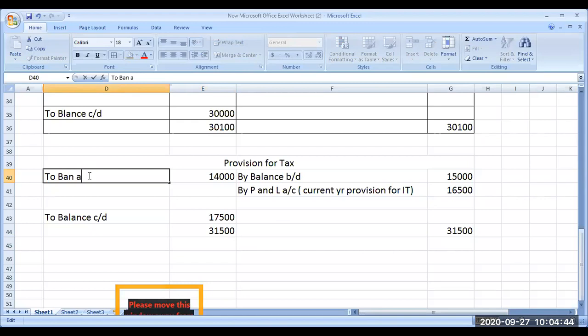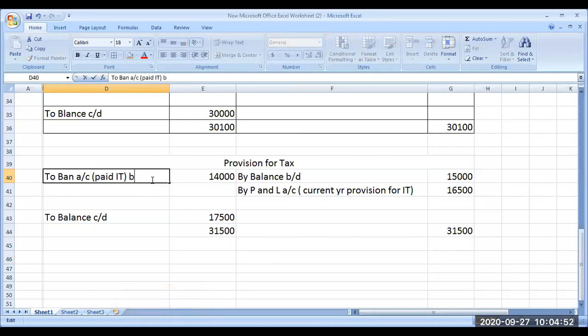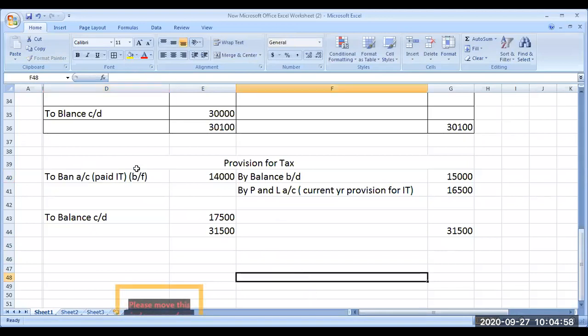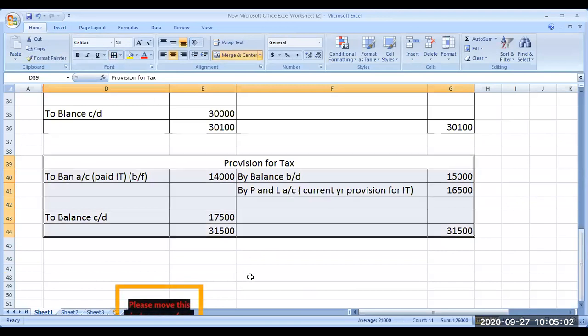So income tax paid, to bank account, paid income tax, 14,500. It's only a balancing figure. So this is how the provision for tax has been affected in the particular year.